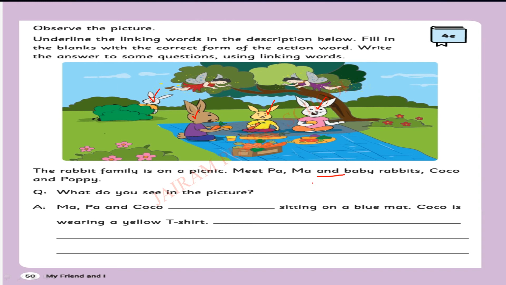First question. Before moving to the question, underline the linking word "and." Here also "and." What do you see in the picture? Ma, Pa and Coco. Yes, what will come? Is or are? Very good. Here you can identify the linking word "and," so we are writing are. Are sitting on a blue mat. Coco is wearing a yellow t-shirt. So yellow t-shirt is Coco.